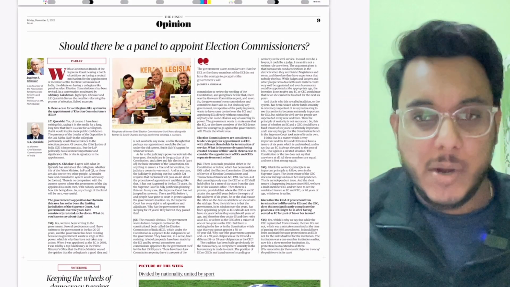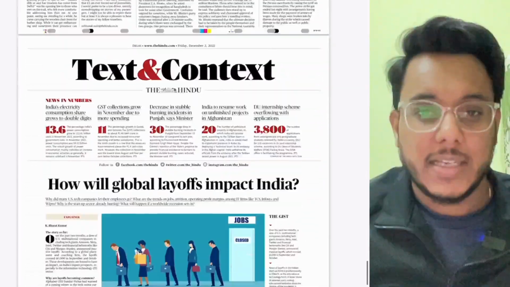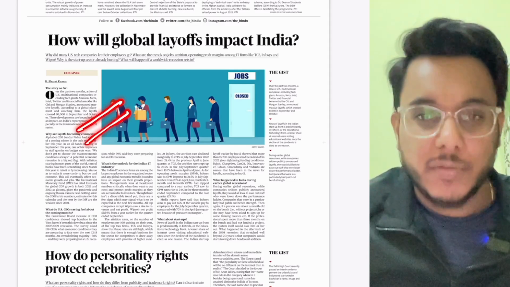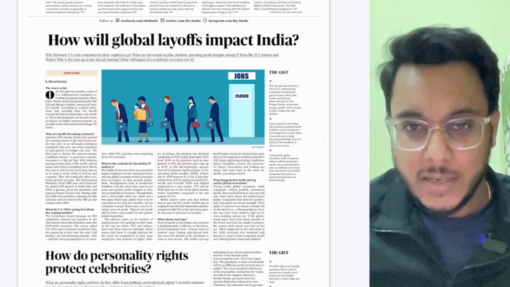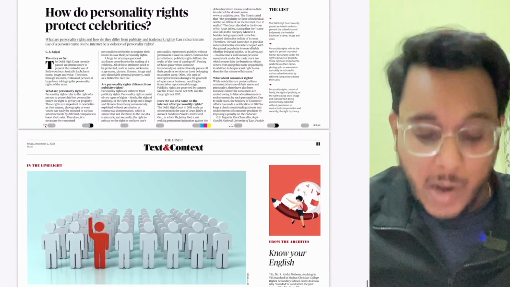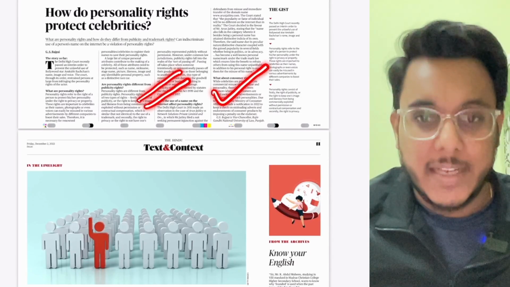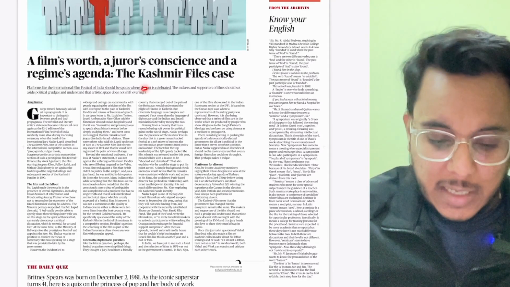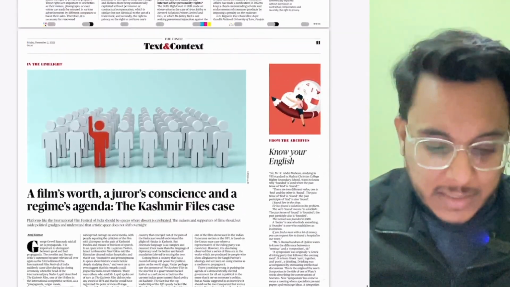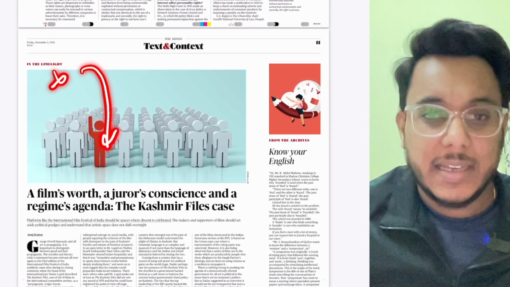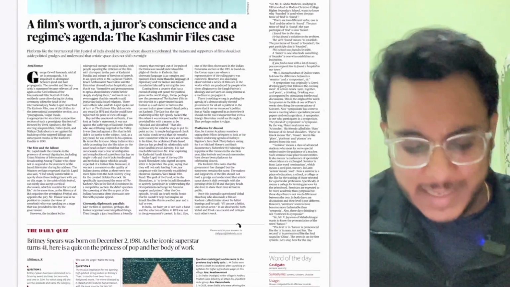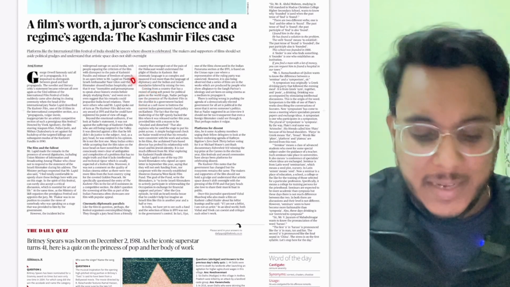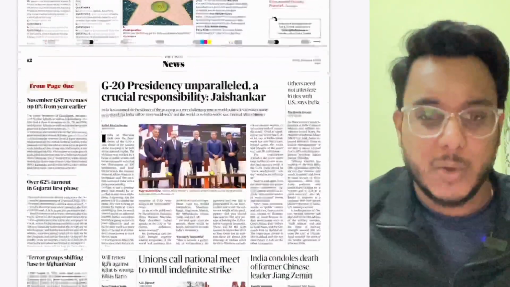Should there be a panel to appoint the election commissioners? We'll see this article, guys. Then coming to the Text and the Context page, how will global layoffs impact India? We'll see this article with respect to the examination. How do personality rights protect celebrities? We'll see this article also. "A film worth a juror's conscience, the Kashmir Files case." So guys, this is the In the Limelight article, and here the Kashmir Files and cinematic representations etc. are being discussed. Not an important article with respect to the examination.